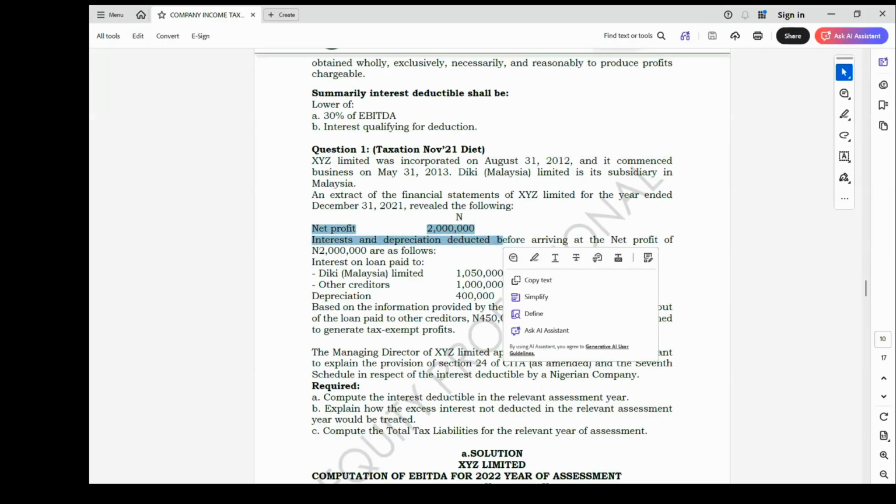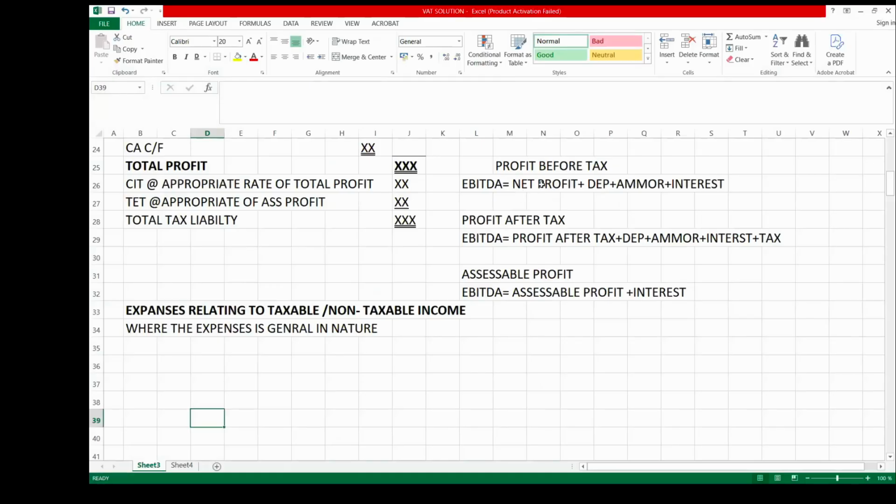And I told you when you are given net profit, to get your EBITDA, your EBITDA will be net profit plus depreciation plus amortization plus interest.